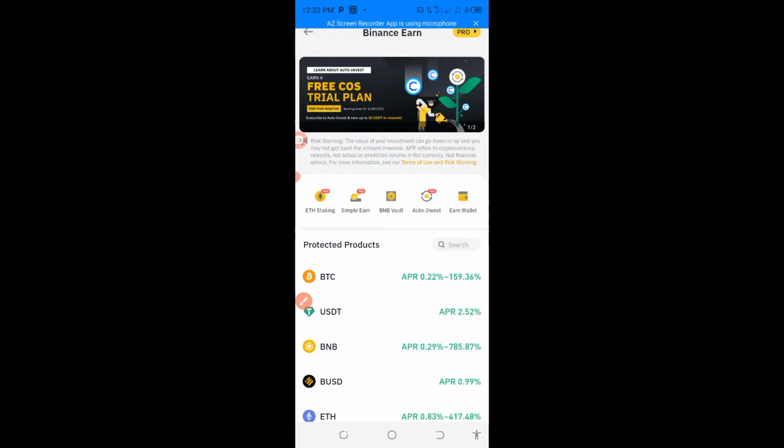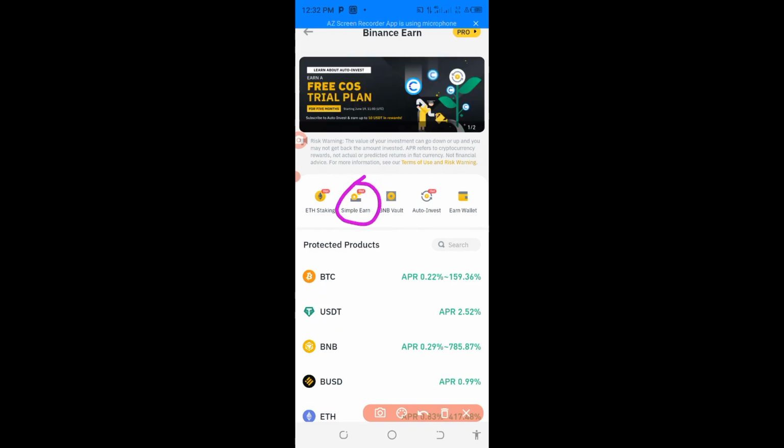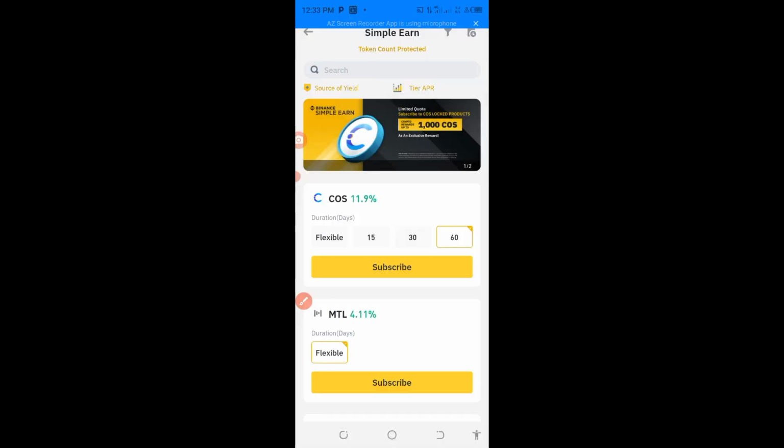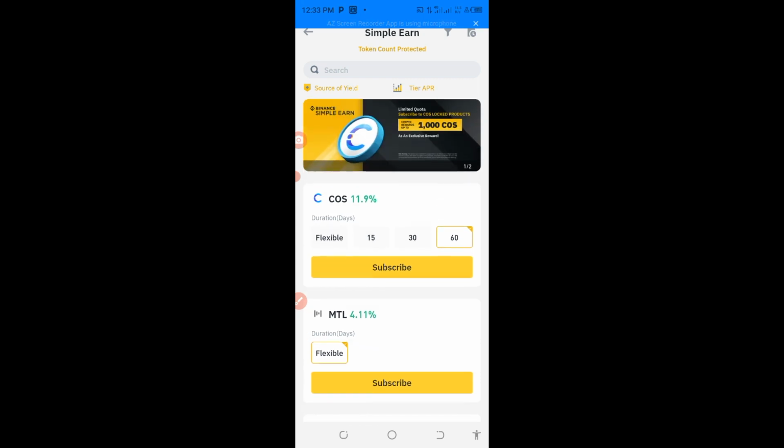By the time you click on it, you can see the various options here. So you have to click on Simple Earn. Do you see that? So you click on Simple Earn. As you can see in Simple Earn here, all these various cryptos will show up, and then I'm going to explain it for you now.